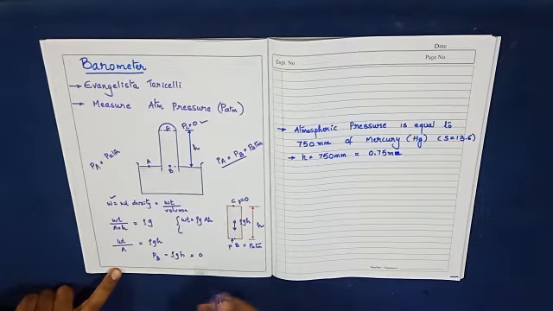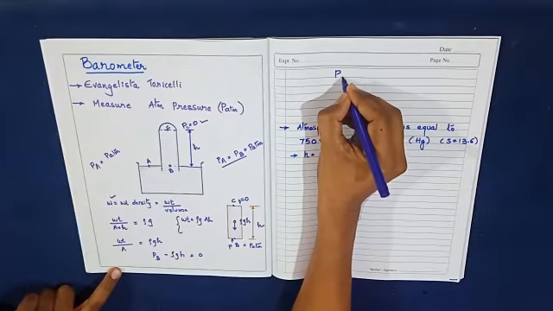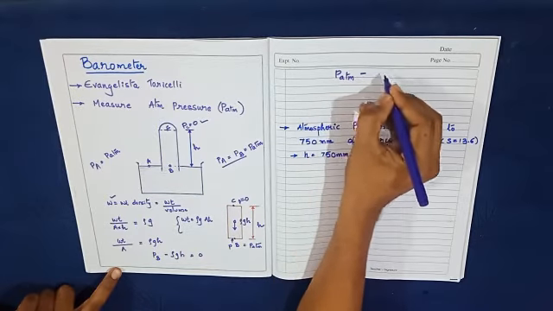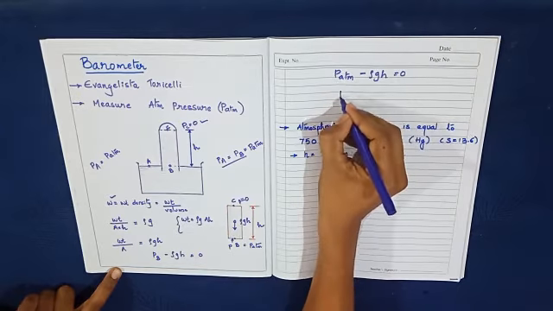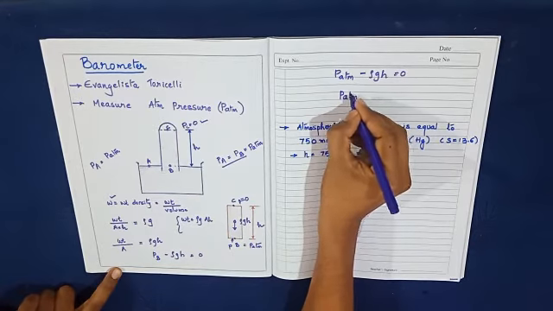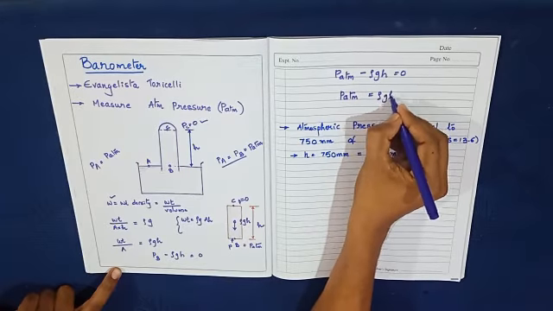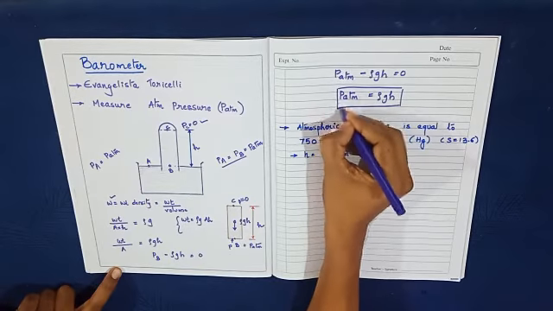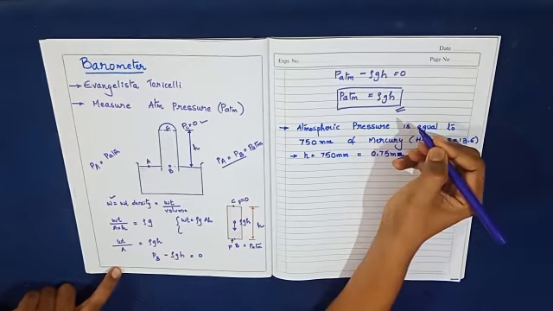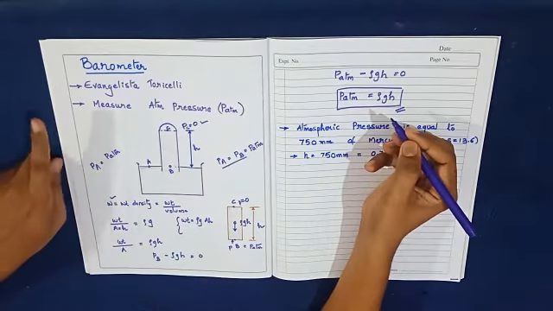So PB is the atmospheric pressure. I will write that once again: P atmospheric minus rho GH is equal to 0. The final equation to calculate the atmospheric pressure will be P atmosphere is equal to rho G into H. This is the expression that we are going to use to calculate the atmospheric pressure by using the barometer.